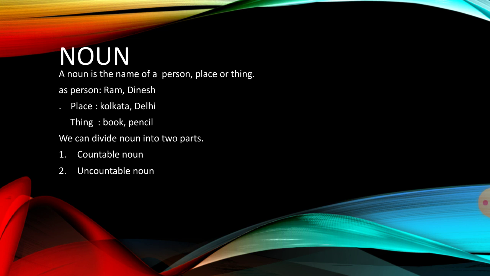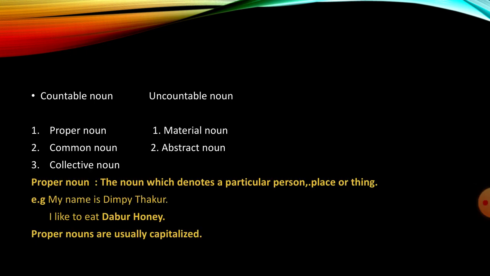Here we can divide noun into two parts. First is countable noun, second is uncountable noun. Countable nouns are those that can be counted. Uncountable nouns are those that cannot be counted. Here we can divide countable nouns into three parts. First is proper noun, second is common noun, third is collective noun. And we can divide uncountable nouns into two parts. First is material noun, second is abstract noun.